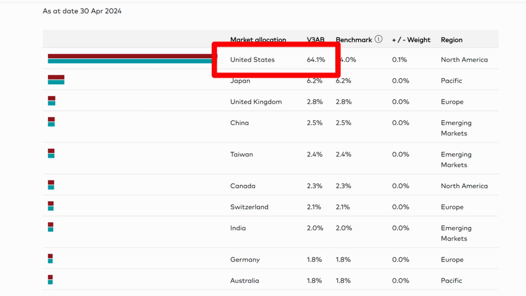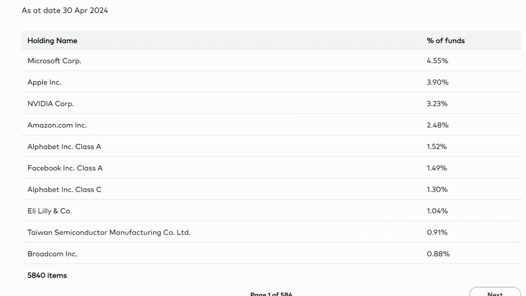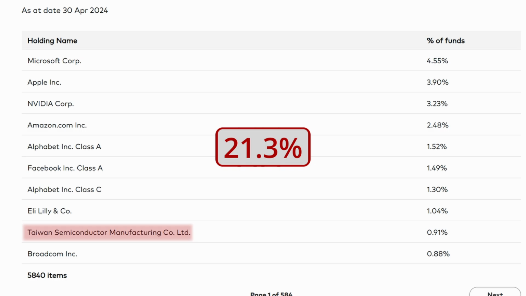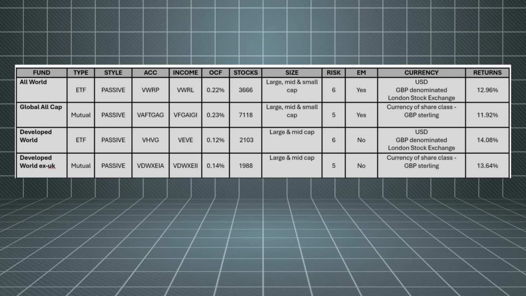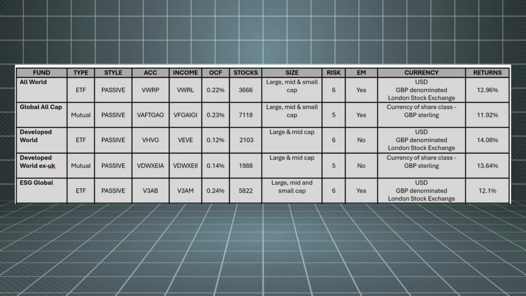The US accounts for 64.1% of the fund, with the technology sector accounting for 29.5%. The top 10 are all from the US, apart from Taiwan Semiconductor, which has crept into the top 10 for the first time. And the top 10 account for 21.3% of the index.